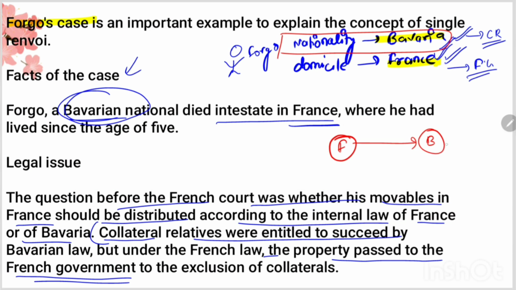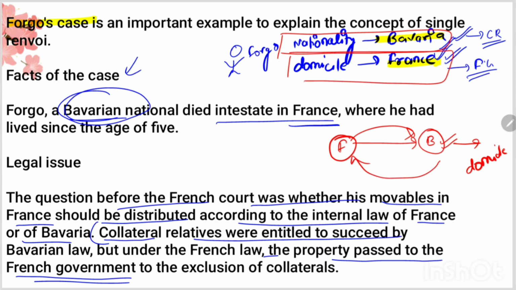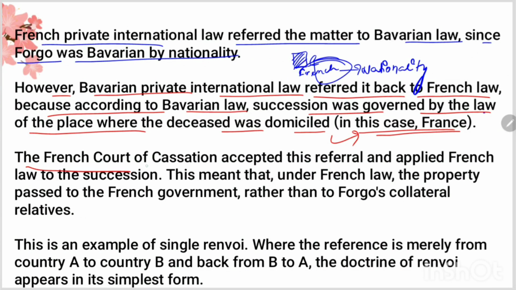So now the Bavarian court, France referred it to Bavaria. According to Bavaria, the matters of succession of the deceased were to be governed on the basis of domicile. Now what was the domicile? Domicile was French. So the court referred the matter back to the French court. The French Court of Succession accepted this referral and applied French law to the succession. This meant that under French law, the property passed to the French government rather than to Forgo's collateral relatives.